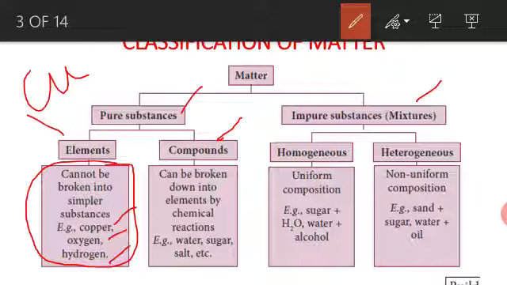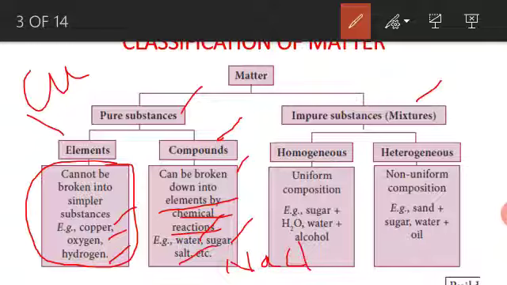Compounds: two or more elements combined together in a fixed ratio give a compound, which can be broken down into the elements by chemical reaction. For example, water is a compound, sugar is also a compound, and salt is a compound with a fixed ratio. Salt means NaCl.